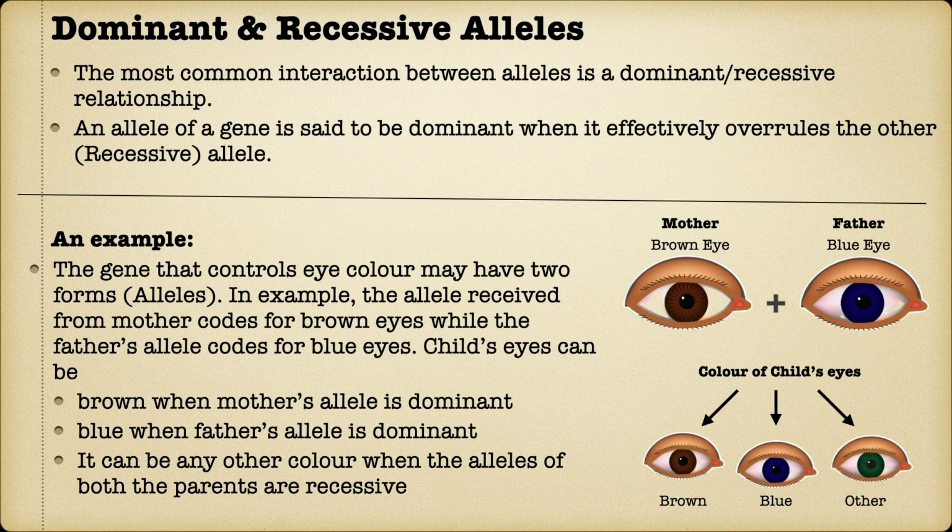A growing child in mother's womb may get different forms of a gene that control eye color. In our example, the alleles received from mother code for brown eyes, while those received from father code for blue eyes. The child's eyes would be brown if the mother's alleles are dominant and father's recessive. Eyes of the child would be blue if the father's alleles are dominant and mother's alleles are recessive. It can be of other color if the alleles received from both the parents are recessive and a dominant allele from either mother side or father side in family is received.